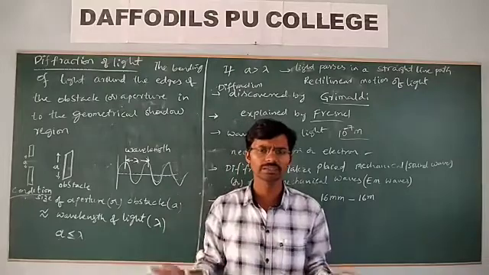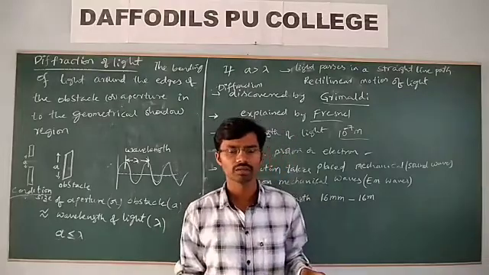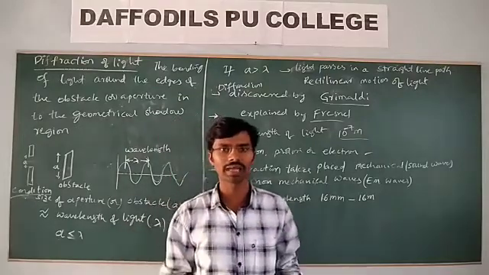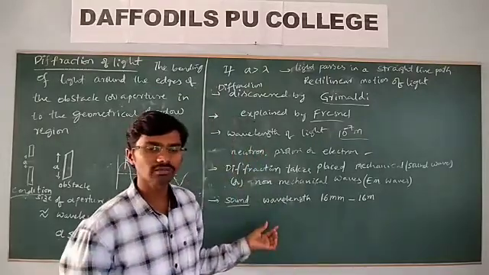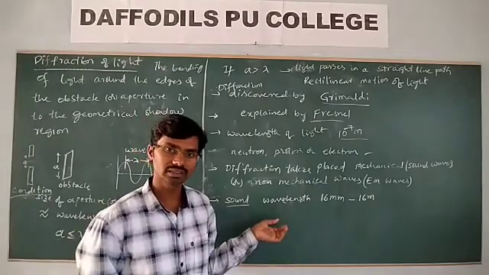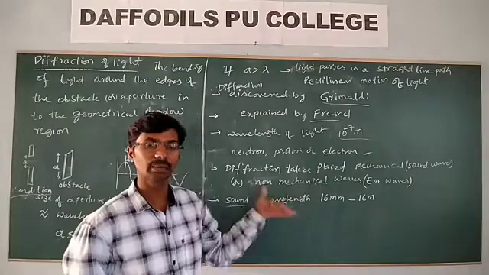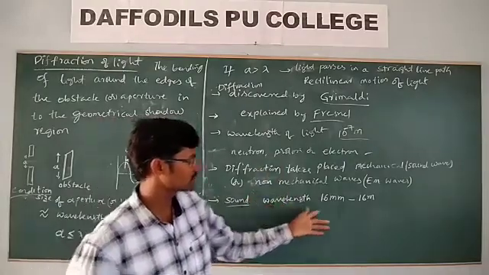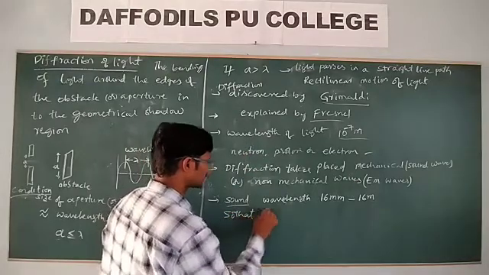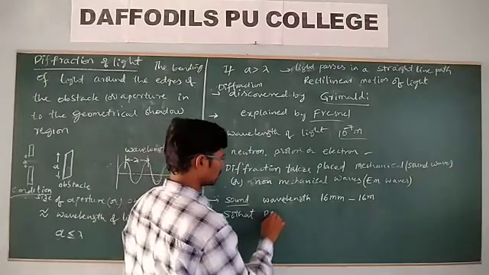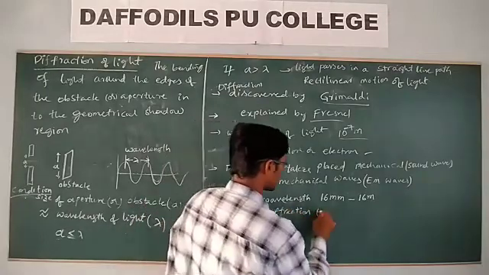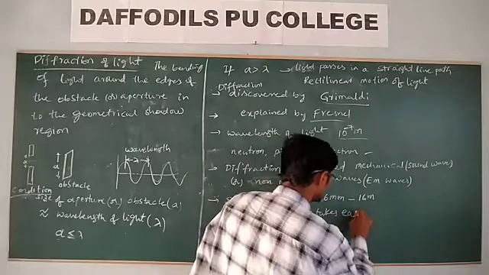Now all the objects we observe have a size greater than that of the wavelength. So what will happen? Diffraction of sound waves is observable easily, compared to light waves, because of the longer wavelengths.